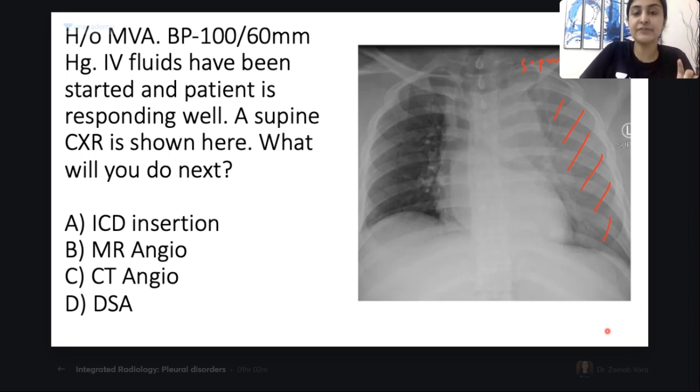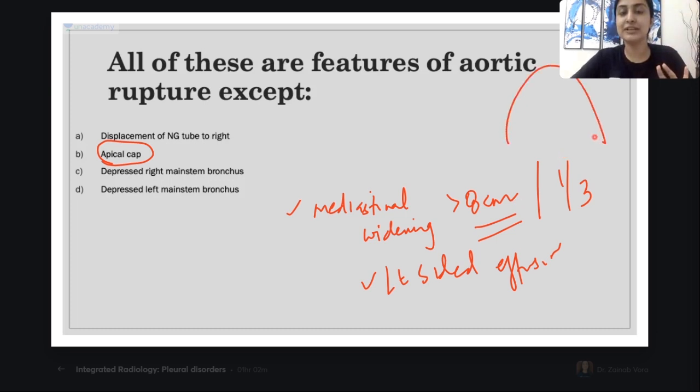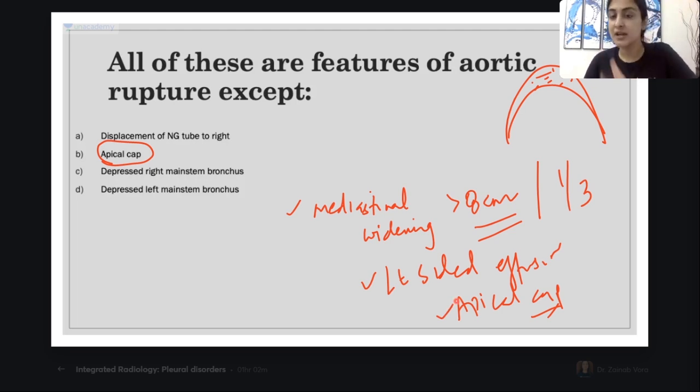The third feature that we can see is something which is called apical cap. Basically, when the effusion gets collected in the lung apex, leading to thickening of the apex, that has been called the apical cap. So 3 features done. Are you all understanding? 3 features: mediastinal widening, left-sided effusion, apical cap.